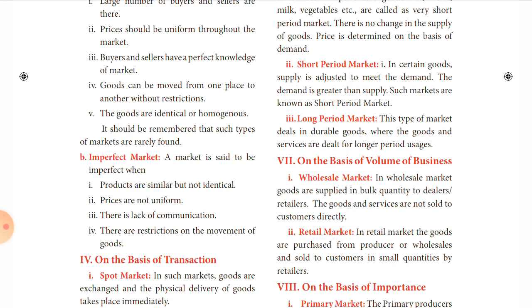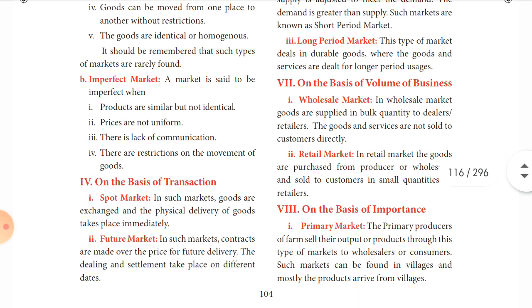So next, moving on to the fourth classification of markets. It's on the basis of transaction. You have again two subtopics, spot market and future market. So what is a spot market? Same as the word tells, in a spot market you give the money on the spot itself, and the delivery also takes place at the same time. The goods are immediately exchanged for cash, or the delivery takes place immediately. So in such a market, goods are exchanged and the physical delivery of goods takes place immediately.